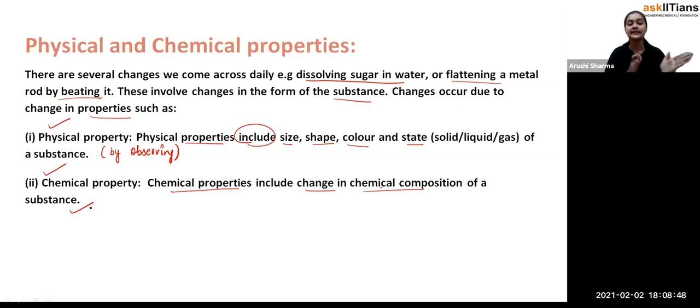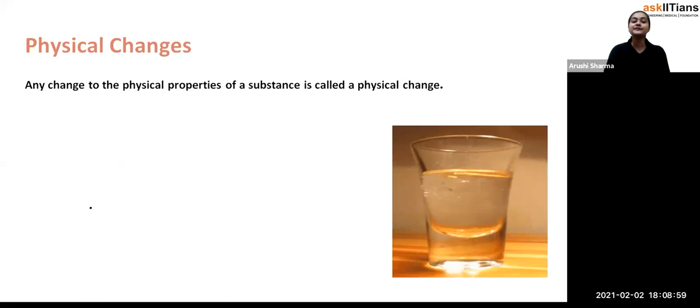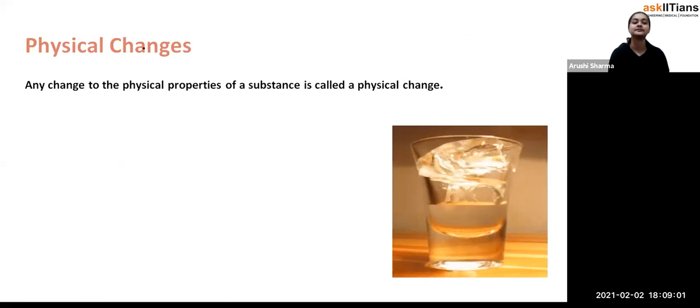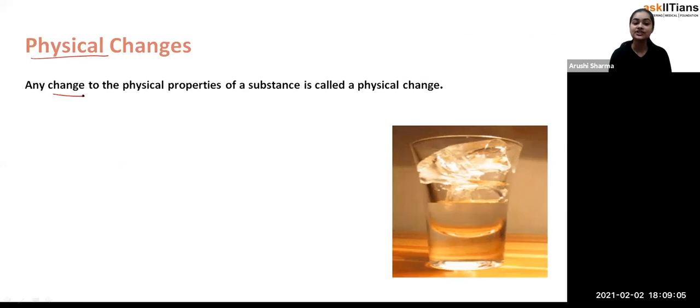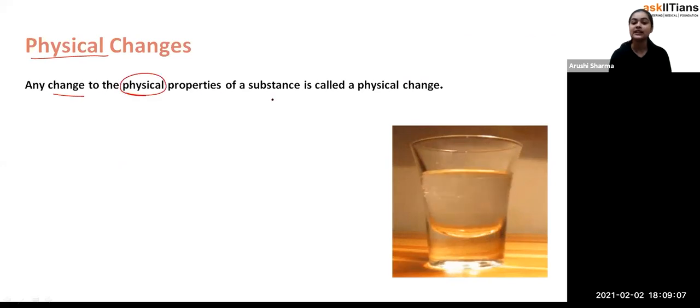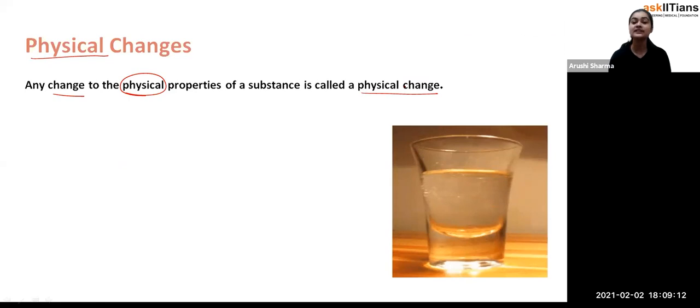So now let's move to the physical change and the chemical change, and in that we'll read what particularly a physical change and a chemical change are. Now physical changes, students. First of all, any change to the physical properties of a substance is called a physical change. As I already told you, whenever there is a change in the physical properties of a substance, we call it a physical change.